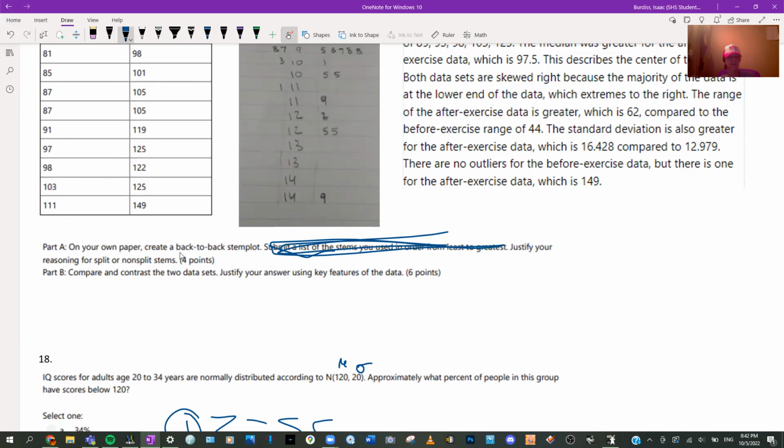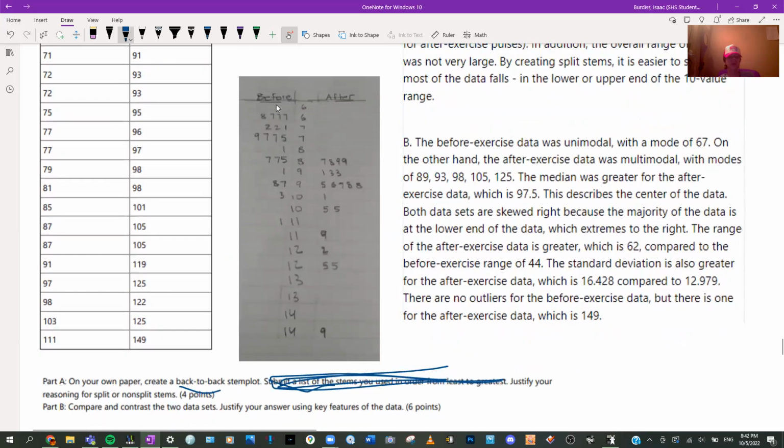Back-to-back stem plot. That's simply what I drew here. It's when there are things on the left and the right. And the lower numbers are always closer to the middle. So 8 7 7 7, but if it was over here, it'd be 7 7 7 8.